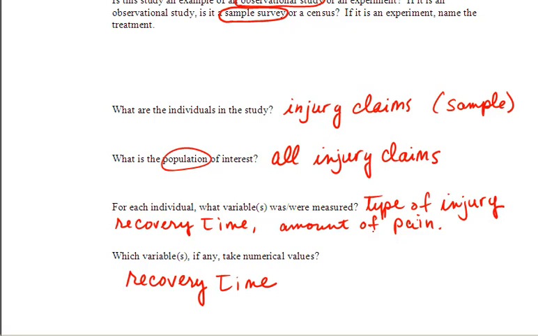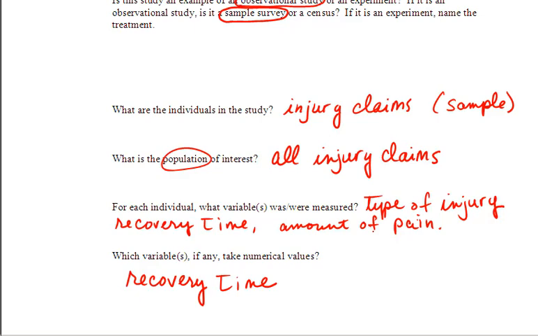So on a scale from 1 to 10, where 1 means no pain and 10 means excruciating pain, rate your level of pain for this particular injury. So that would not be a numerical value that would measure or count anything. It's simply a way of saying I have no pain, or I have a lot of pain, or I have a moderate amount of pain.